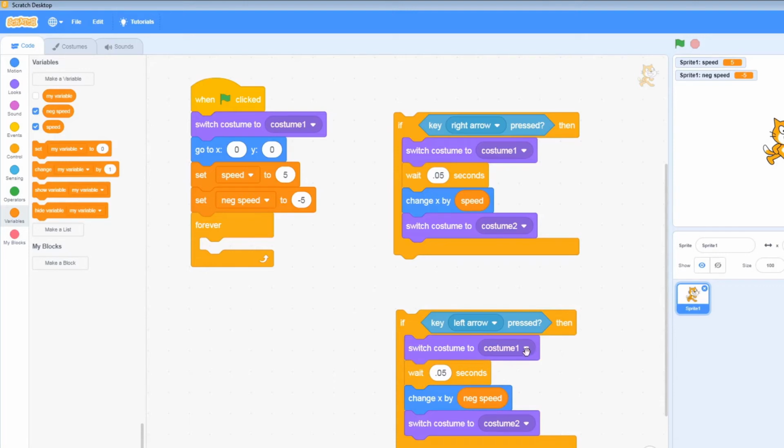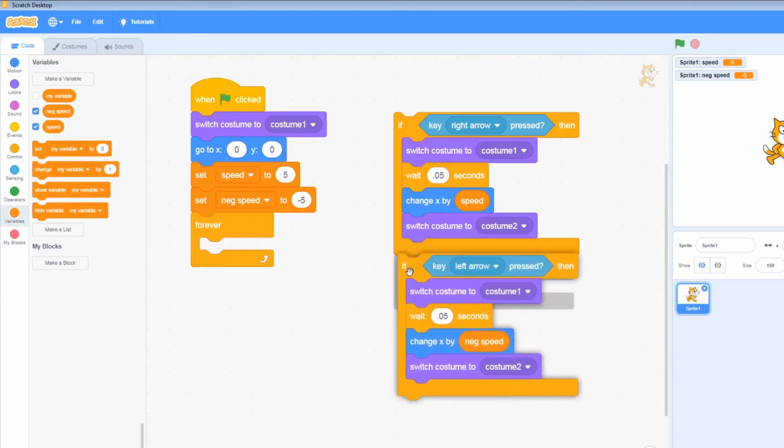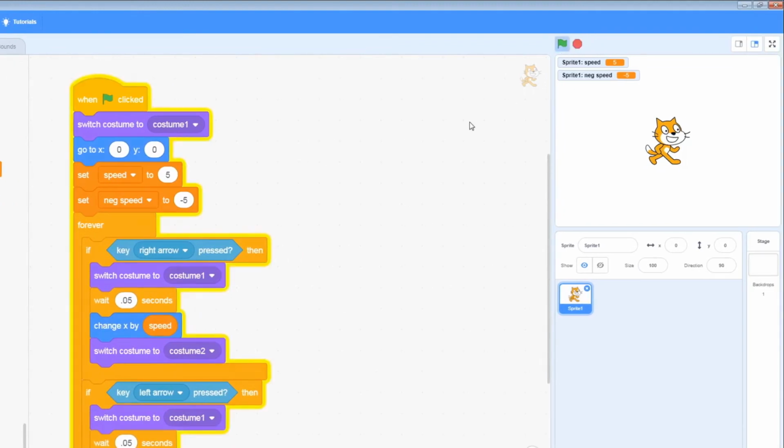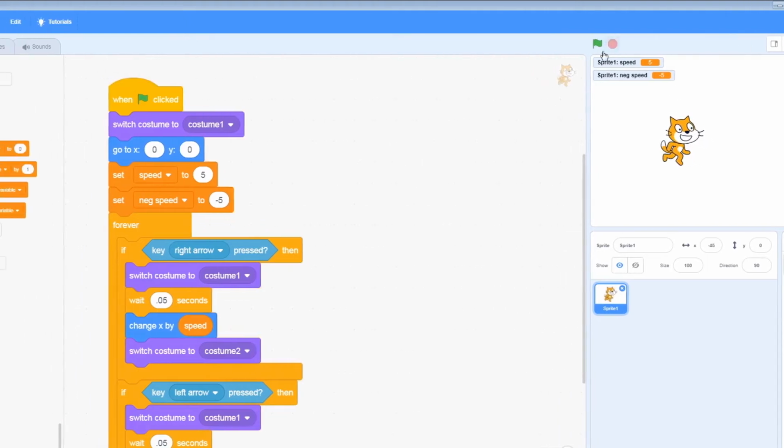Now, to make the costume look a bit better, at the moment, if we do this and test it, and this is a great thing to do in programming, always test your work as you're going along. Right works fine, left technically works fine, but it looks like he's doing the moonwalk, which might be the effect you're going for. However, I want him to actually turn around.